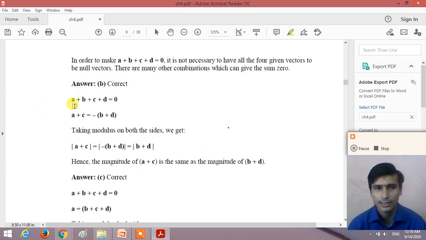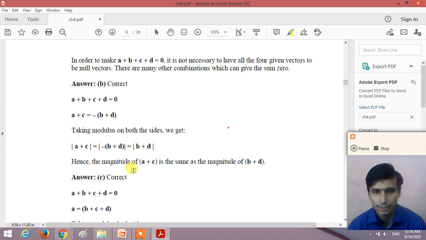Look at this: vector A plus B plus C plus D is equal to 0. So we can write it like this: vector A plus C is equal to minus vector B plus D. So the magnitude of both vector A plus C and vector B plus D is the same. So the magnitude of vector A plus C and the magnitude of vector B plus D are equal.